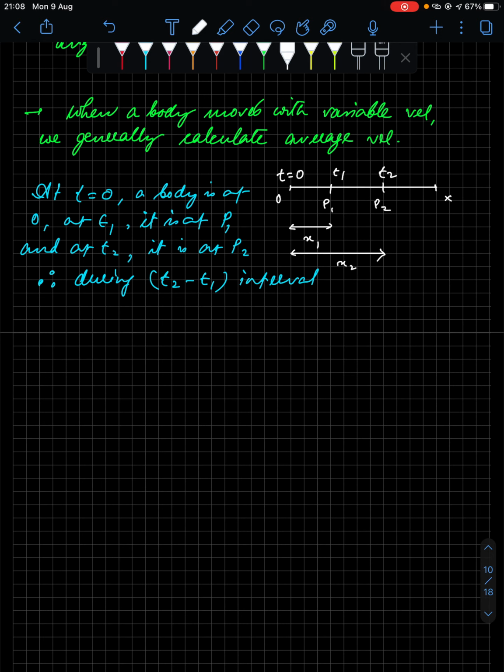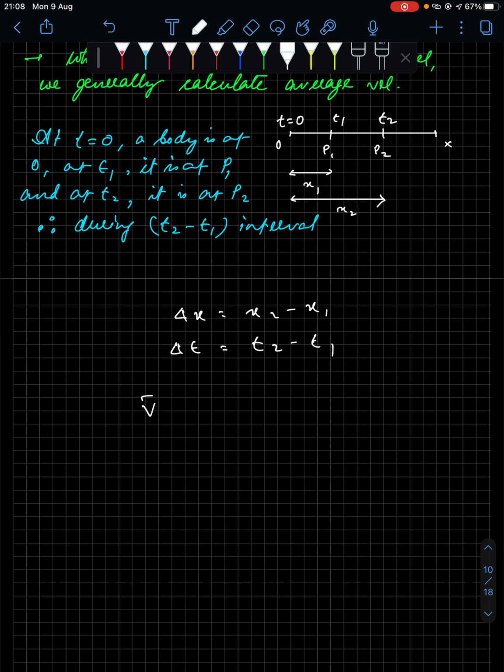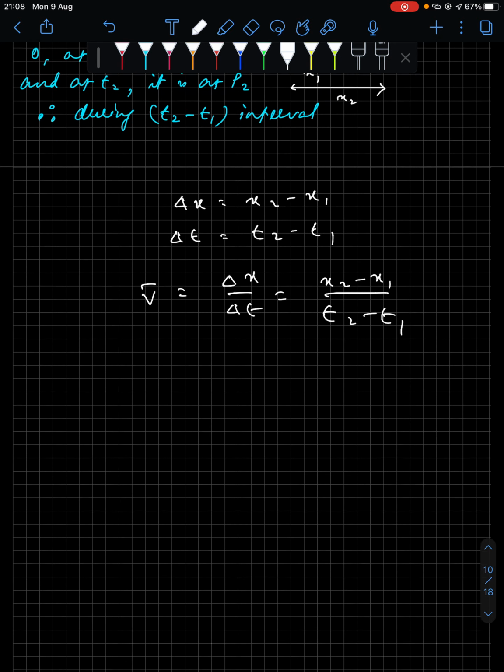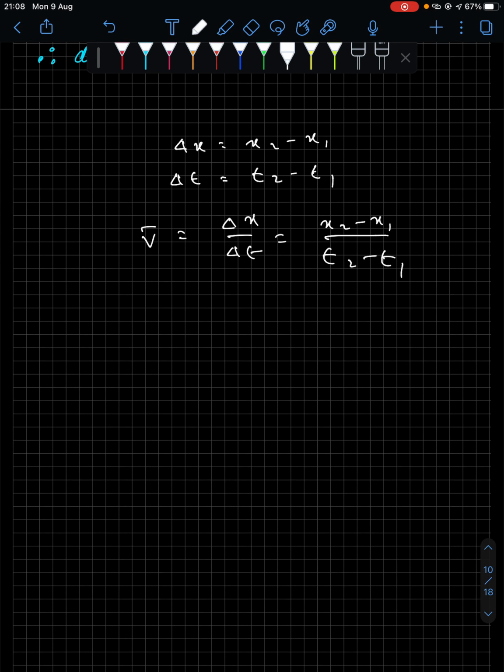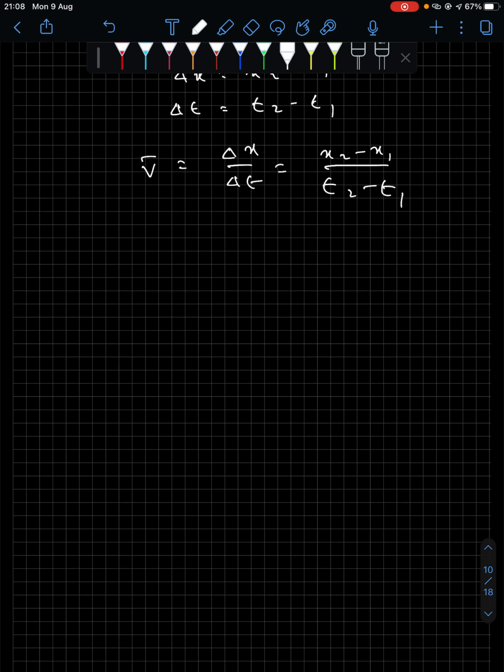In time t1 the distance covered is x1, in time t2 the distance covered is x2. Therefore displacement delta x equals x2 minus x1 and time interval delta t equals t2 minus t1, right? Therefore the average velocity relation is delta x by delta t, that is, x2 minus x1 divided by t2 minus t1.